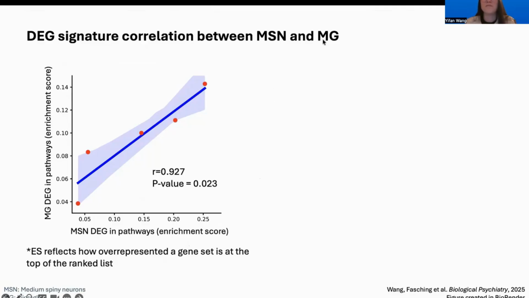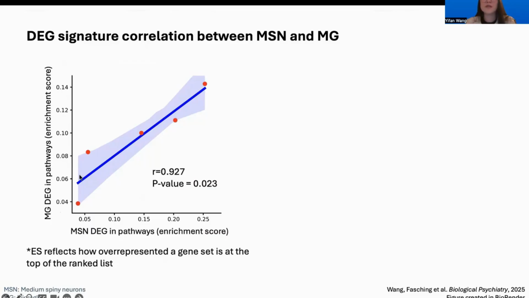The other is a microglia immune-related pathway. We calculated an enrichment score, which reflects how overrepresented a gene set, which is the genes within specific signatures, is at the top of a ranked list, which is all the differentially expressed genes in this specific cell type.